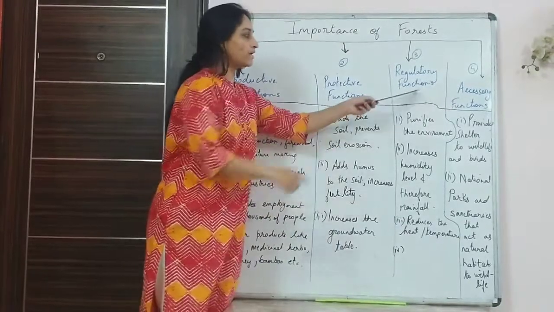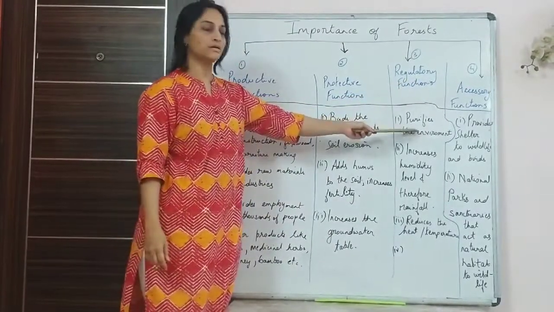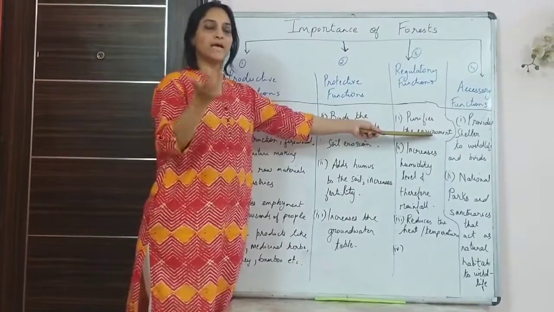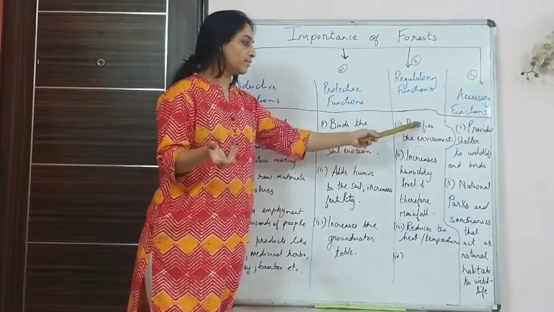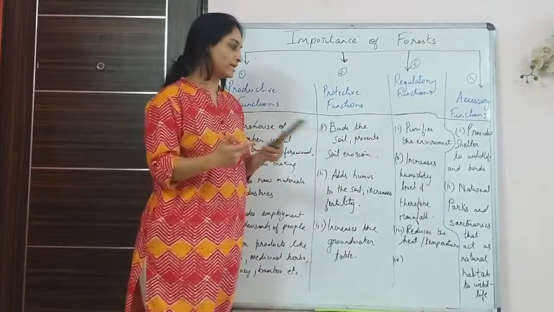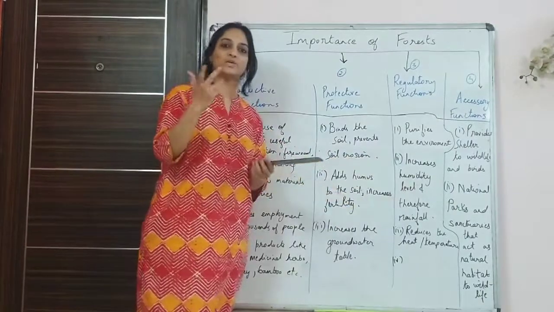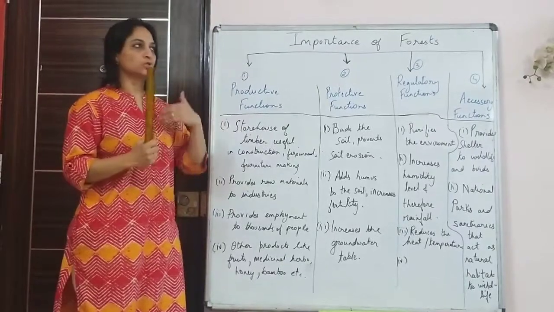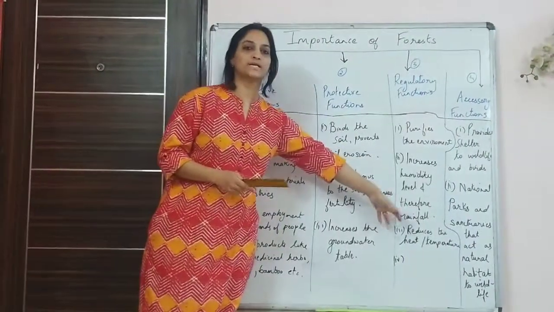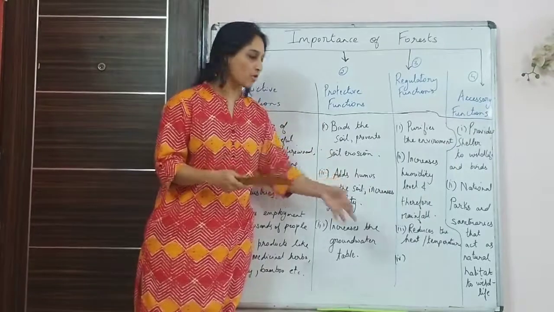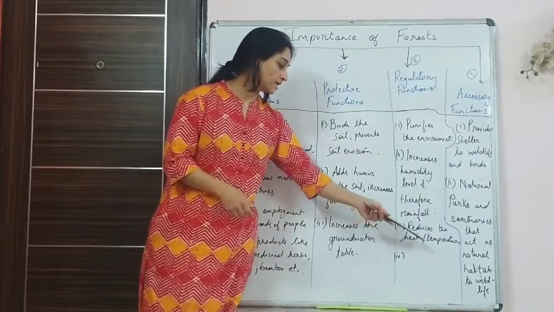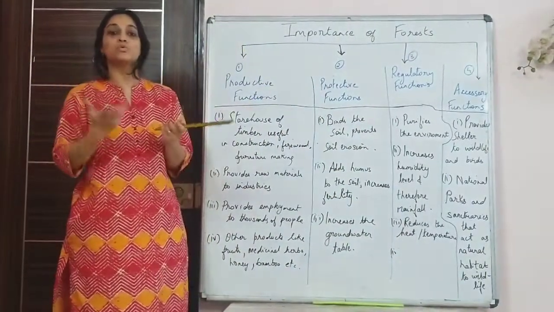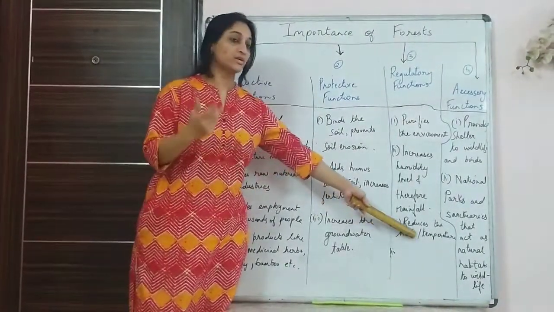The next one is regulatory functions. Regulatory functions, like purifying the environment. Trees take in carbon dioxide and release oxygen, so they purify the air and maintain an ecological balance. It increases humidity. Trees through their leaves give out water vapor, a process called transpiration. When humidity increases, that eventually results in rainfall, as cloud cover forms and then there is rainfall. It also reduces the temperature. When trees are there, you find that place a little cooler. So the temperature also gets reduced.